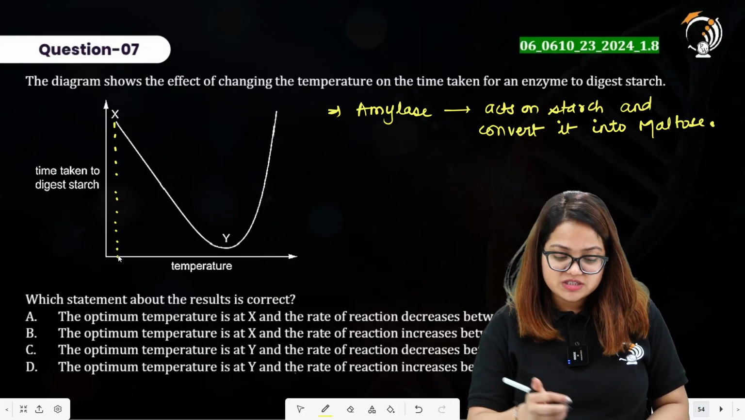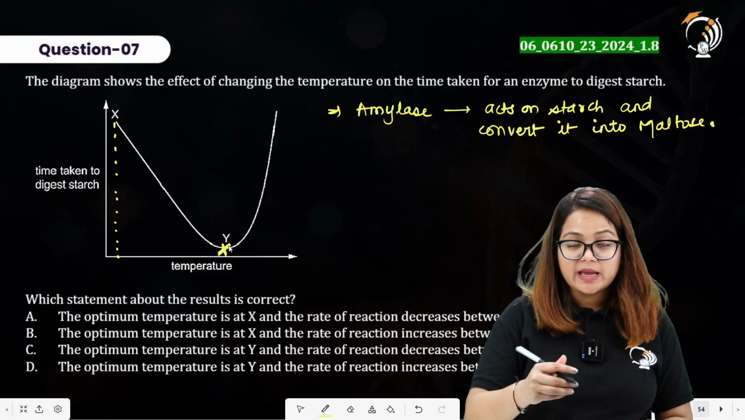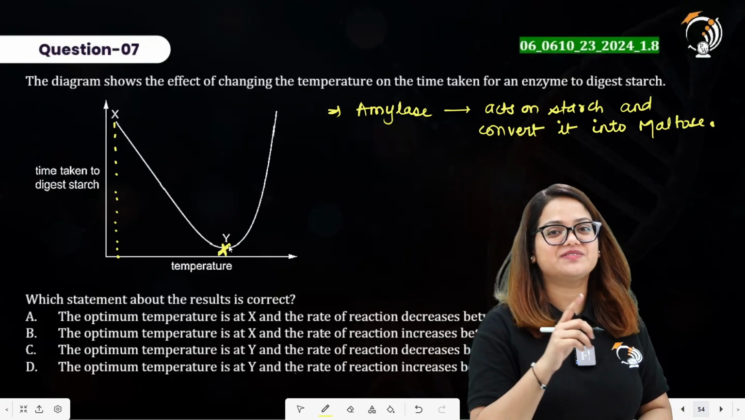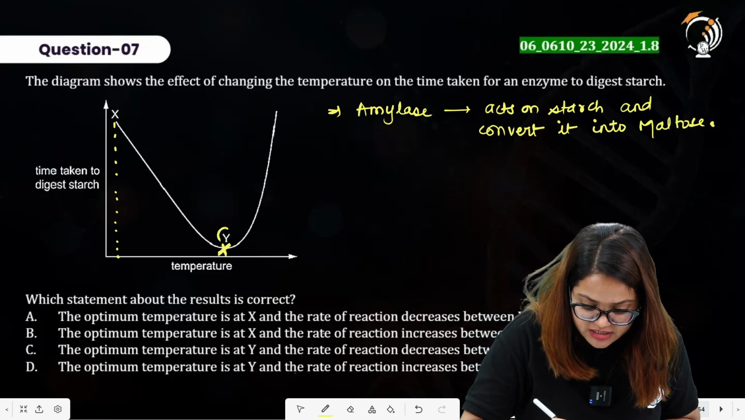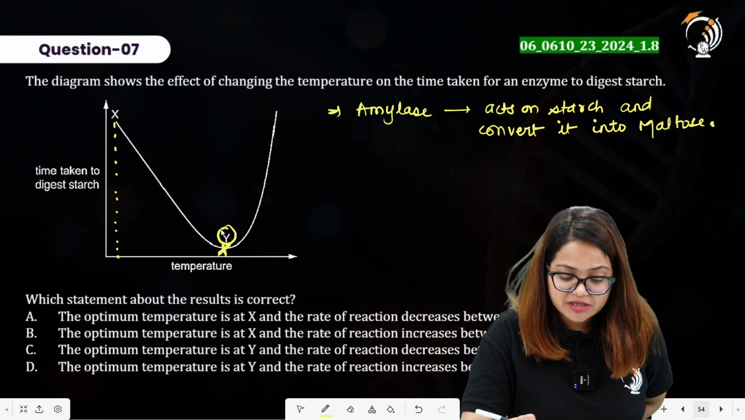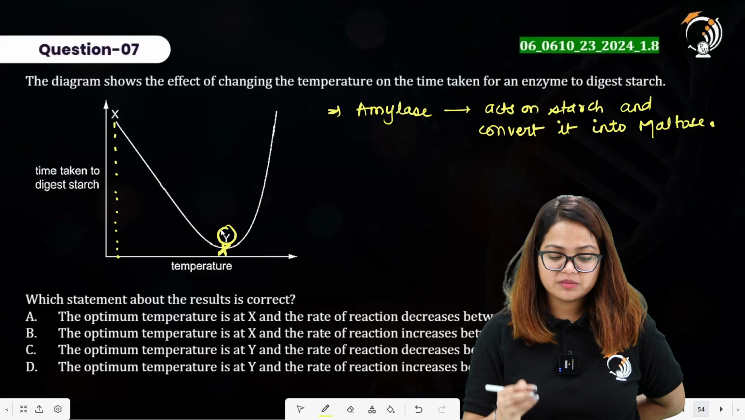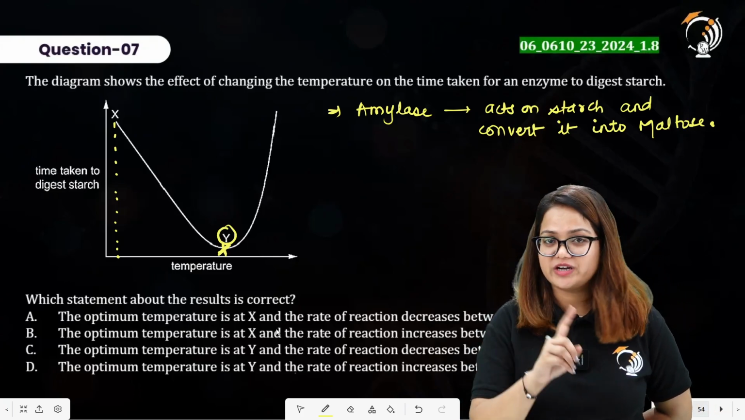It reaches up to a certain level at which it shows minimum time to digest the starch. That means the enzyme is highly active at this particular temperature, and this point is represented by Y. Now coming back to the question, which statement about the results is correct? Statement A says the optimum temperature is at X. The optimum temperature is not at X.